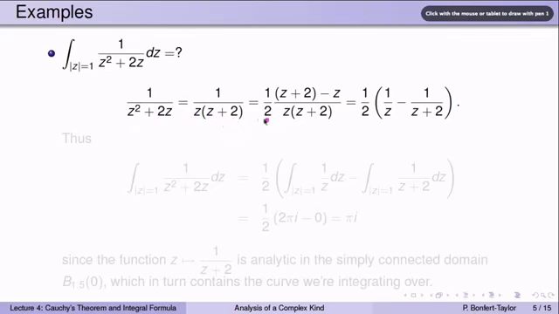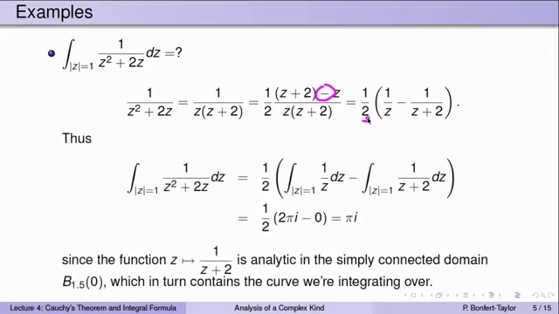You could do it the formal way, or you could see that the numerator, the 1 here, could be written as z plus 2 minus z, and you have to divide by 2 to make that true. By writing the numerator in this way, we can then split it apart along this negative sign, so that we end up with 1/2 times z plus 2 over z times z plus 2, which is 1 over z, minus 1/2 times z over z times z plus 2, which is 1 over z plus 2, and I pull the 1/2 outside of the parentheses.